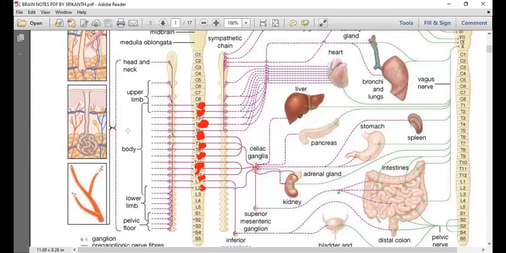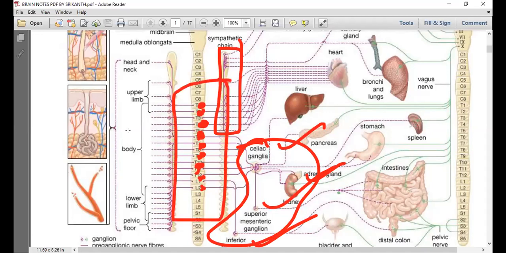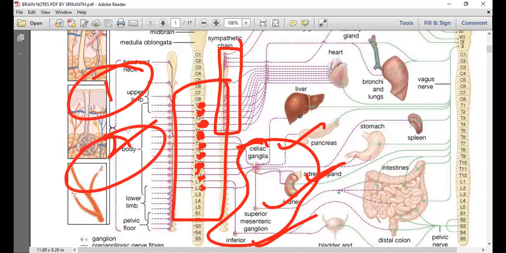Story number 2. Okay, so that means we located the ganglia first of all. I said trunk ganglia and collateral ganglia. We located the sympathetic ganglia. Trunk ganglia are located in the neck and thoracic regions, and collateral ganglia like celiac, superior mesenteric and inferior mesenteric, that we have seen. And after that, I went to the direction of the preganglionic area. We framed 2 statements there. The first statement: the sympathetic nervous system is called thoracolumbar outflow.